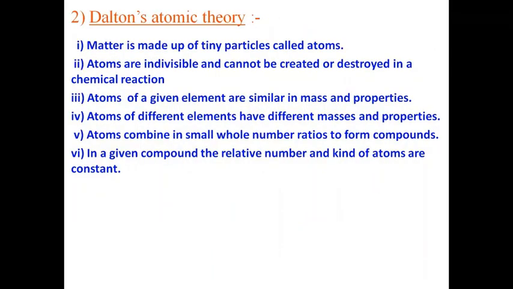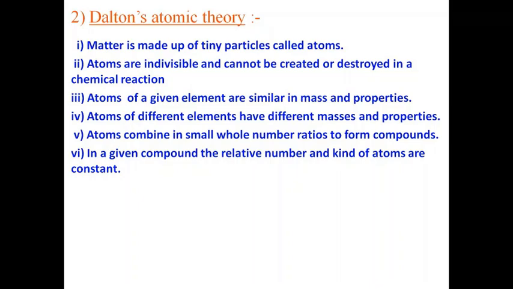Moving on to Dalton's atomic theory. Matter is made up of tiny particles called atoms. Atoms are indivisible and cannot be created or destroyed in a chemical reaction. So, according to Dalton's theory, we cannot divide the atom further. But we know at present that atoms can be further divided. And atoms cannot be created nor destroyed in a chemical reaction.